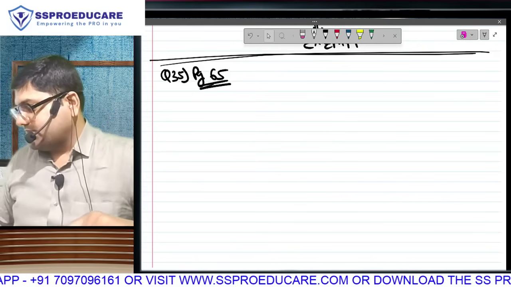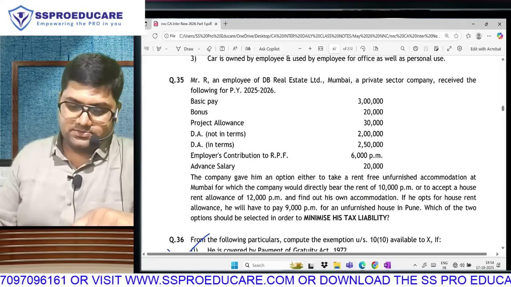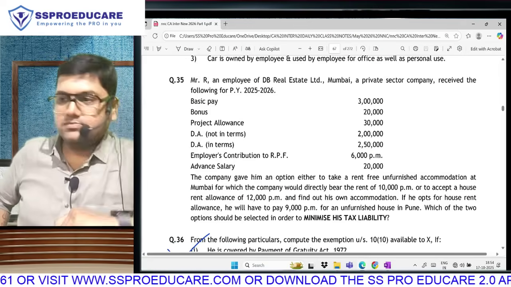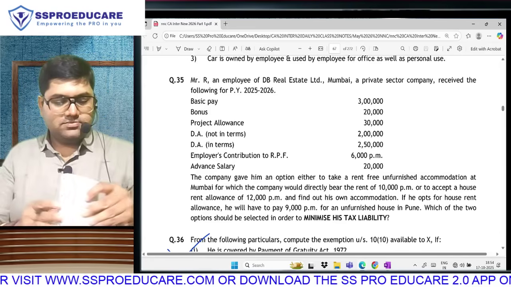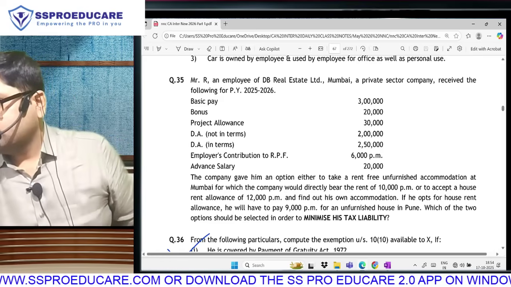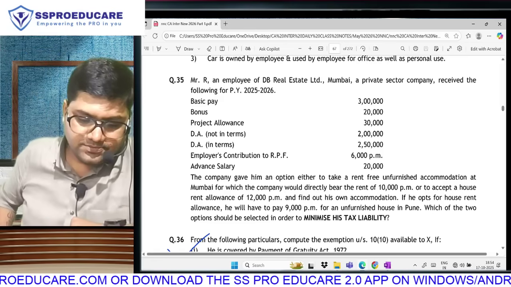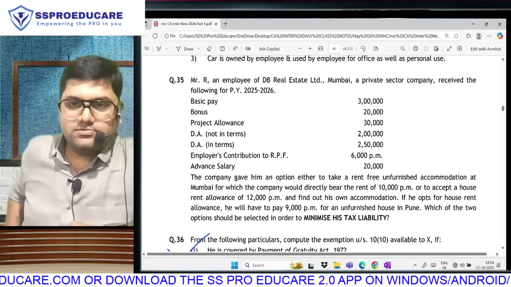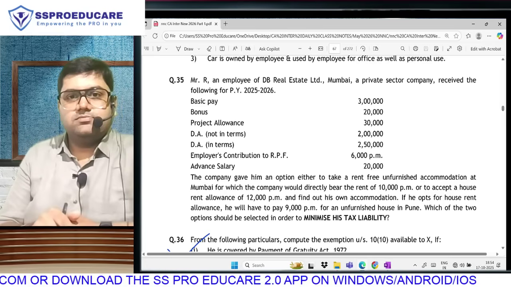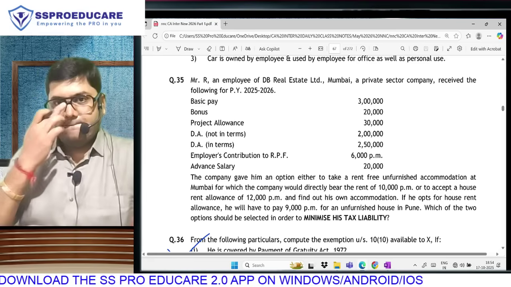Please read the question loudly, please. Mr. R, an employee of DB Real Estate Limited, Mumbai, a private sector company, received the following for previous year 25-20. Basic pay 3 lakh, bonus 20,000, project allowance 30,000. DA not in terms 2 lakhs, DA in terms 2 lakh 50,000. Employer's contribution to RPF 6,000 per month. Advance salary 20,000.